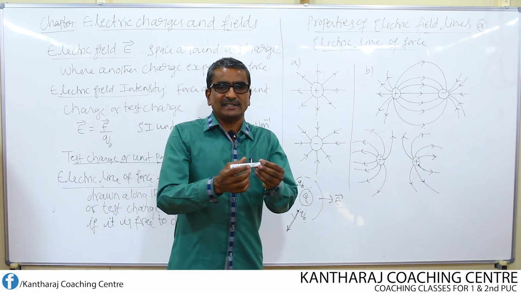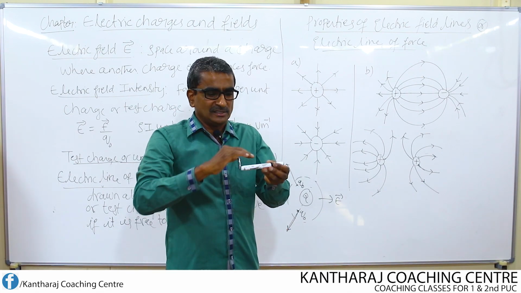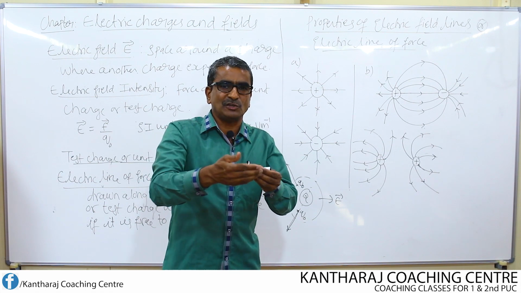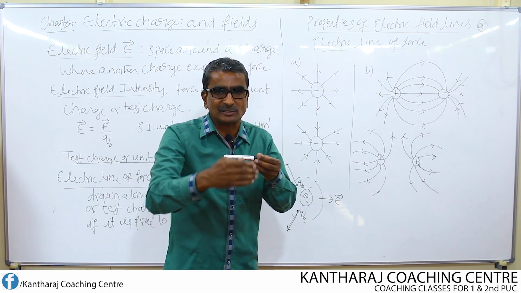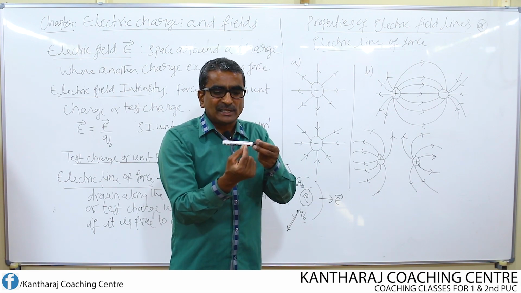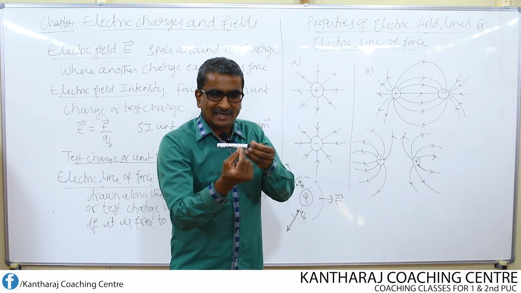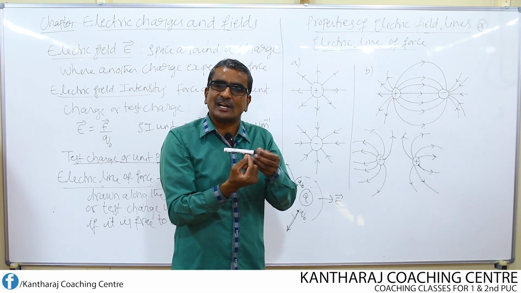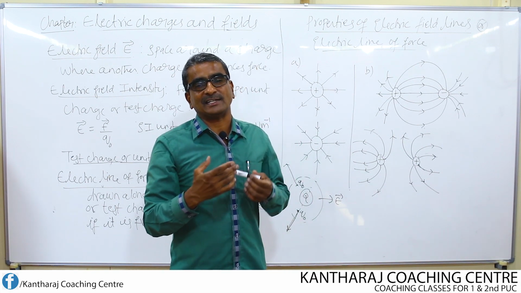See, it is like this. Imagine this as a charged body. Now, have one charged rod, either positively or negatively charged, and consider the small space around this rod. If I keep one test charge here, and this test charge begins to move in any one direction, either like this or towards the charged body itself, then this region can be considered as electric field.